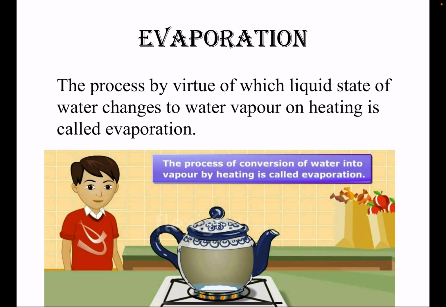Like you can see in this picture, this boy has kept water in a kettle and put it on the gas stove and started heating it. What will you see? After some time, the steam will come out from its spout, and you can see hot water vapor or hot steam coming out. So the process of conversion of water into vapor by heating is called evaporation.